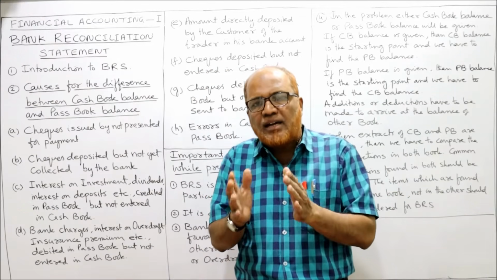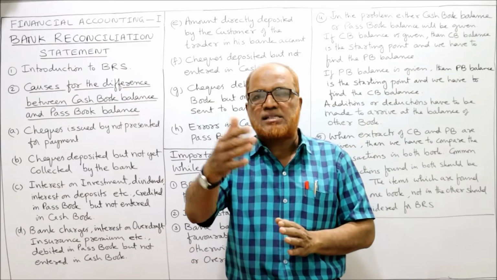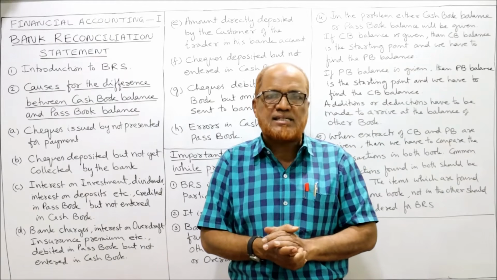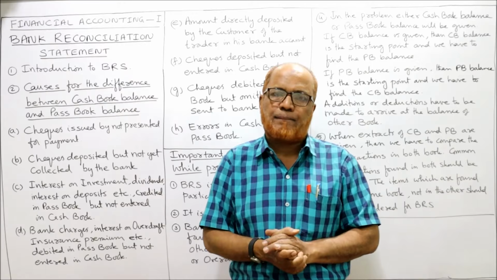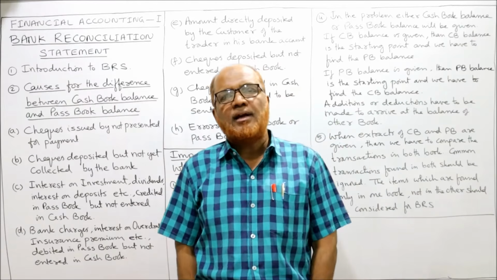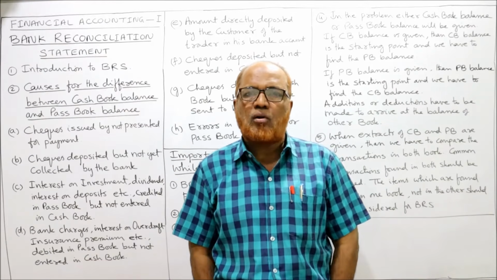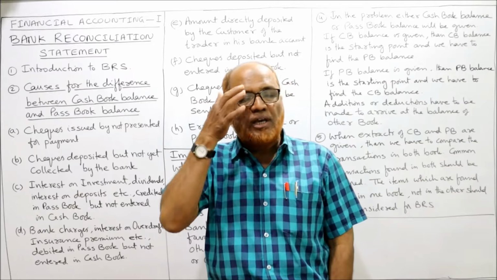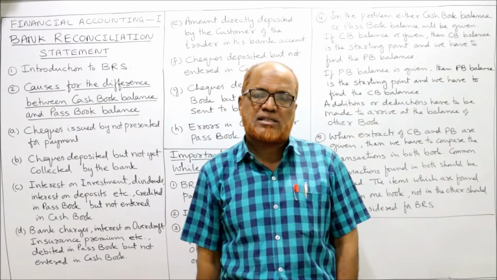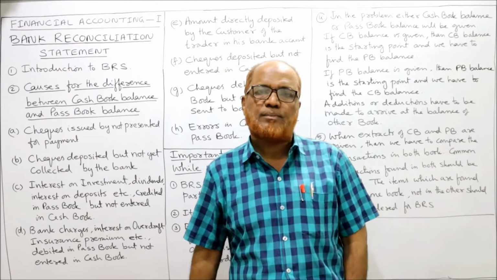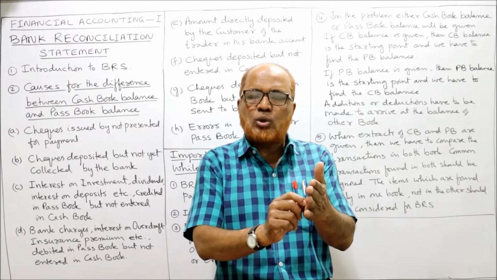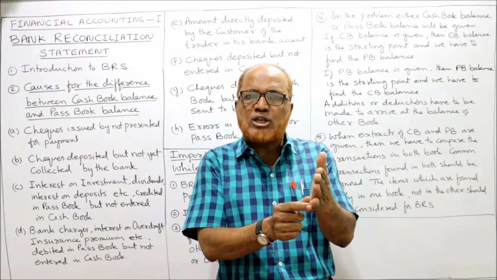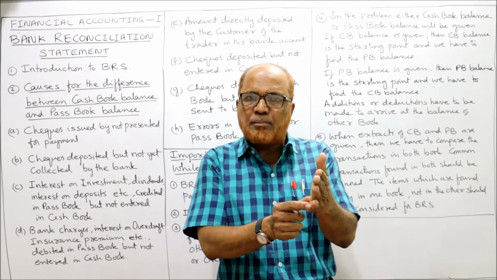Now, whenever a transaction takes place between the customer and the bank, it will be recorded in the cash book and it will be recorded in the passbook. Suppose I issue a check to Mr. X for rupees 10,000. I will record that the check is issued for 10,000. I will credit my cash book.